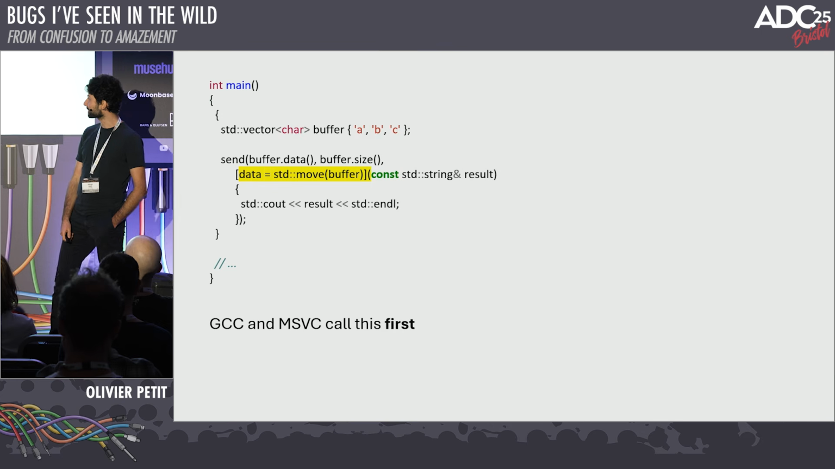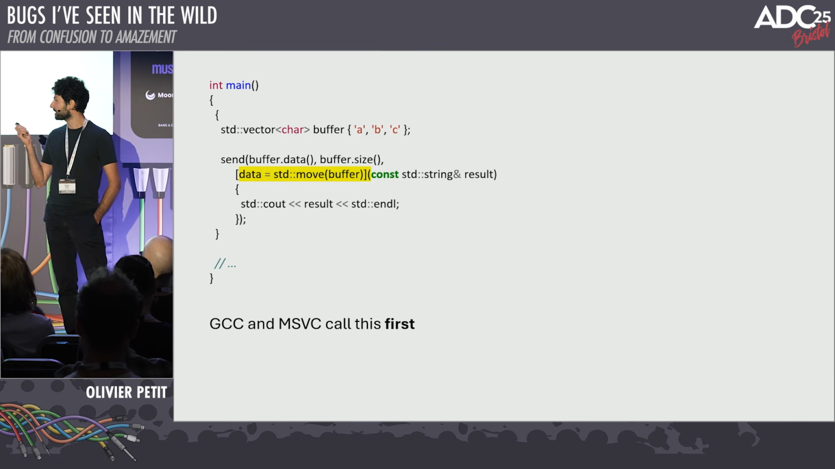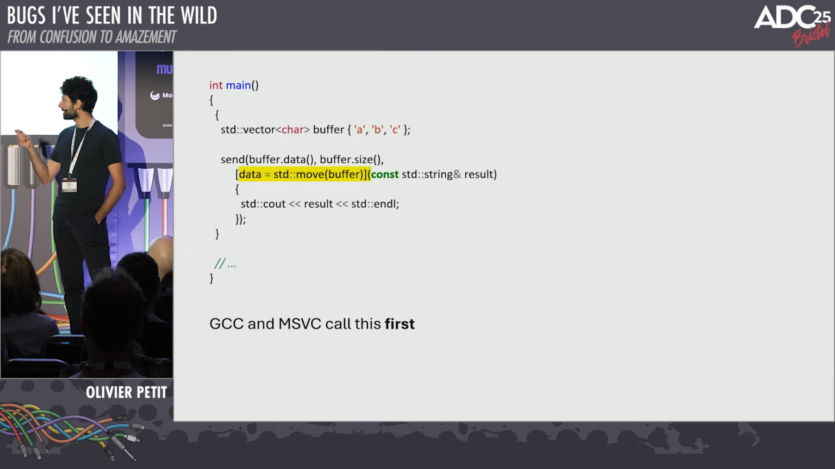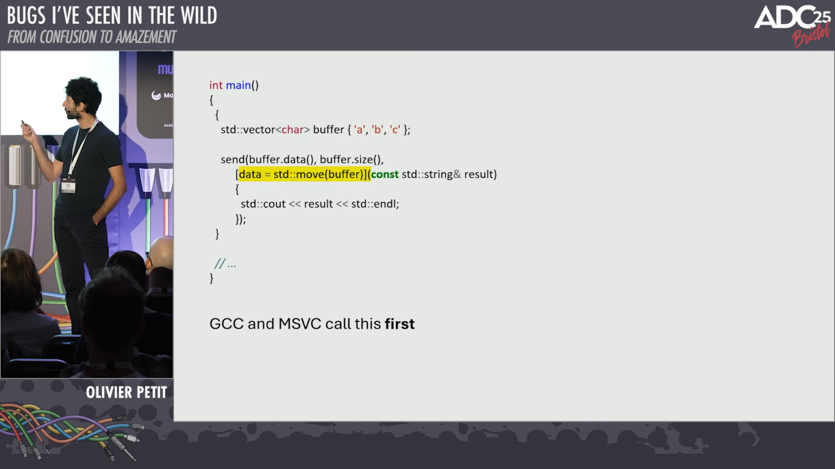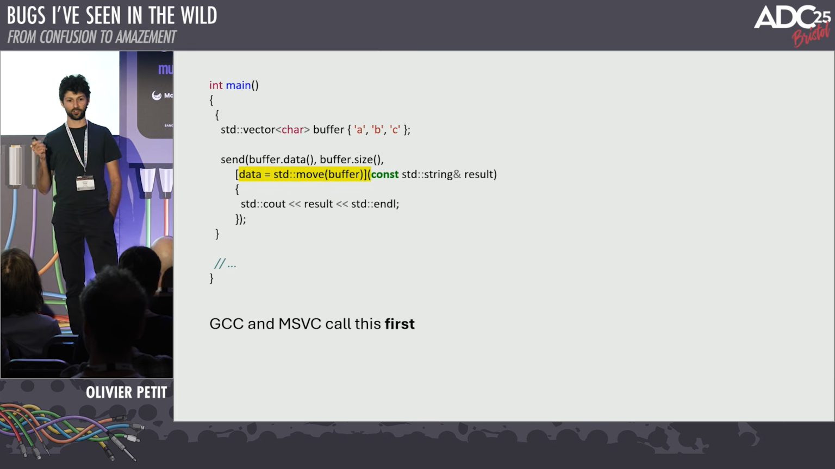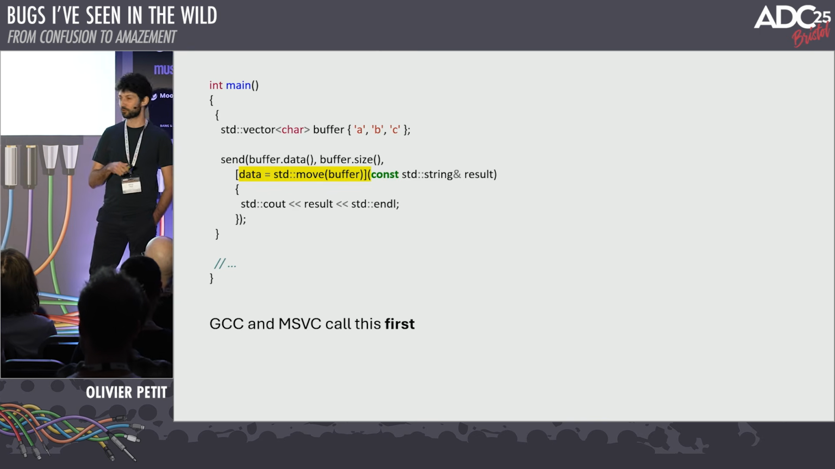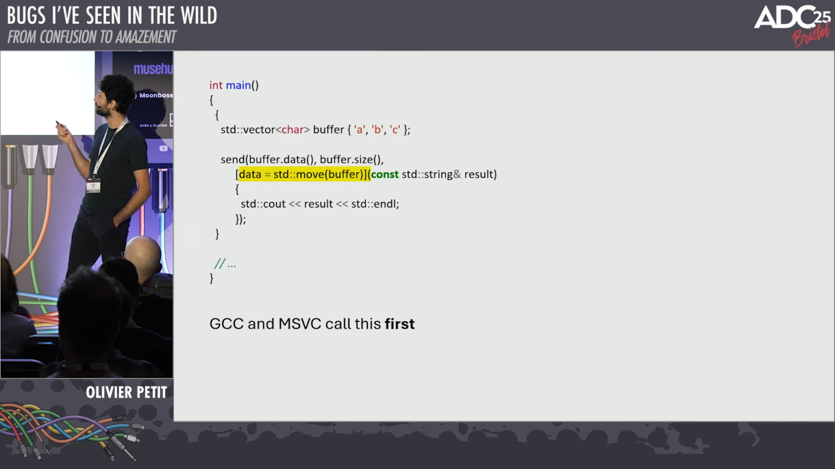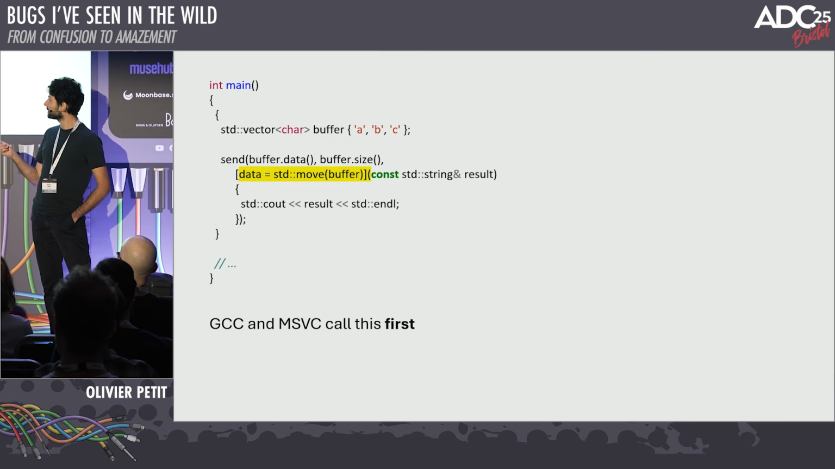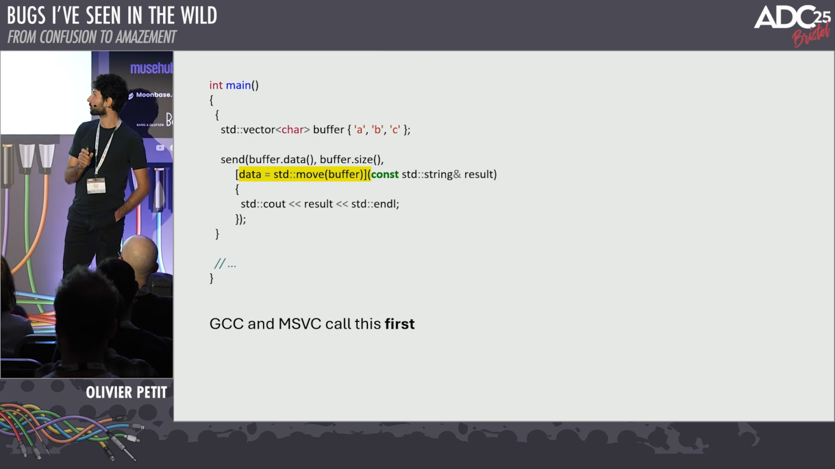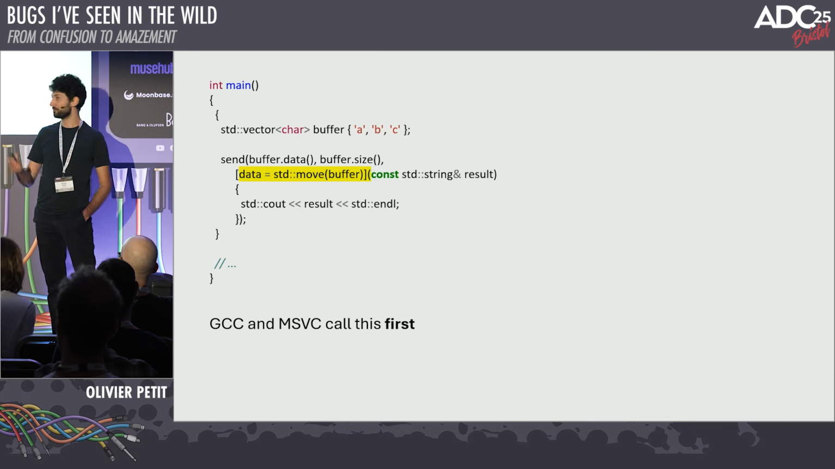And so the problem is this move operation here. GCC and MSVC will construct the lambda first, and to construct the lambda, they need to evaluate the capture parameters of the lambda, so they will do this move first. And what this means is, by the time buffer.data gets called and buffer.size gets called, the data has been moved into this new temporary vector called data, and the original buffer is now empty.